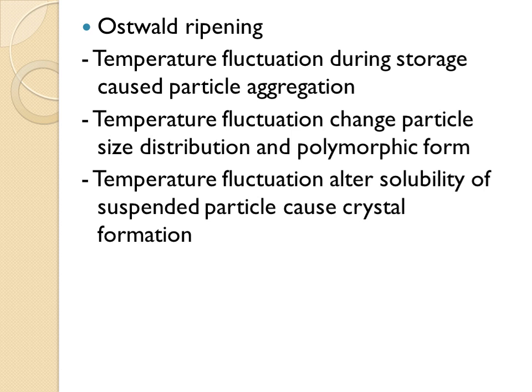Regarding particle size distribution, the small size particles are going to be dissolved because of temperature fluctuation, and this causes an increase in the size of larger particles, as the dissolved material is going to be adsorbed on the larger size particles. So temperature fluctuation affects particle size distribution and also the polymorphic form, that is, the polymorphism property of the drug, where different polymorphs are formed because of the transition temperature.